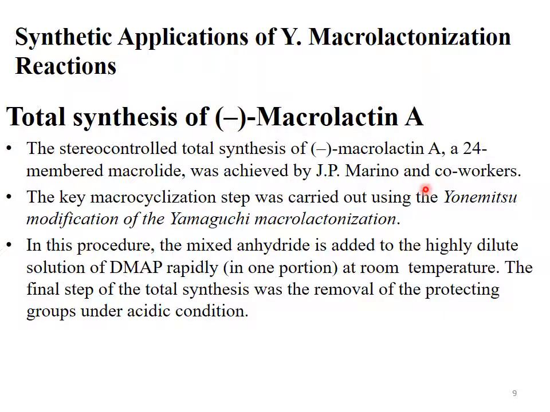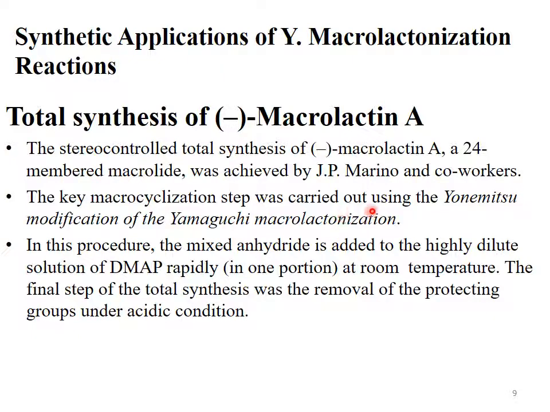Levorotatory macrolactin A, which is a 24-membered macrolide, was achieved by J.P. Marino and his co-workers. So the macrolactin was synthesized by J.P. Marino and his co-workers, and the ring size of macrolactin A is 24-membered ring. So this is called 24-membered macrolide.